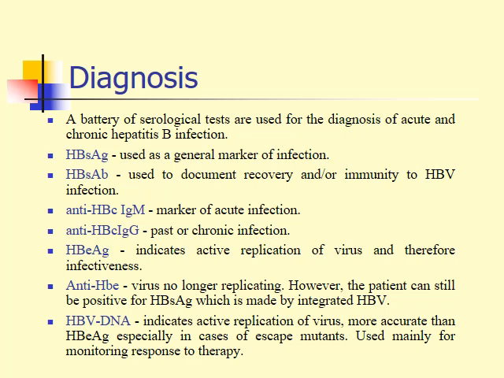The hepatitis B viral genome, the DNA, indicates active replication of the virus and is more accurate than the hepatitis B E antigen, especially in the case of escape mutants. The genome of the virus is used mainly for monitoring the response to the therapy.